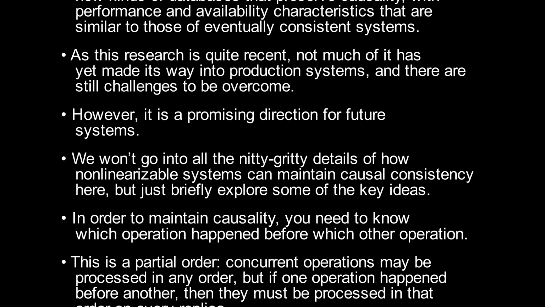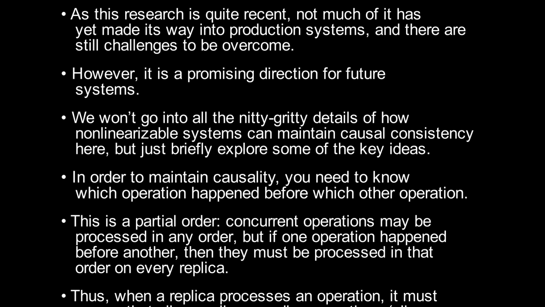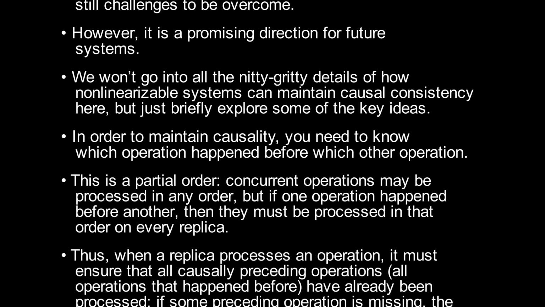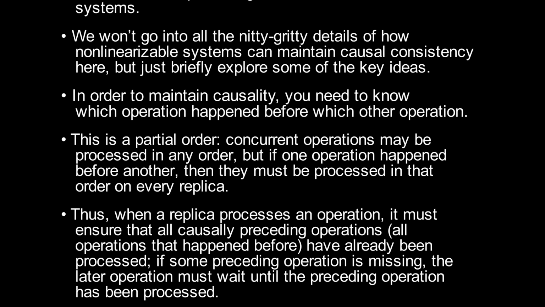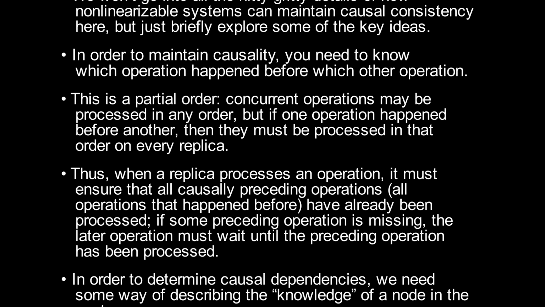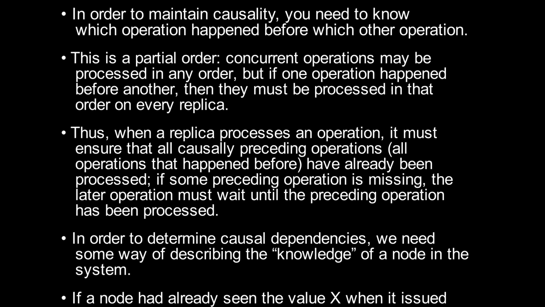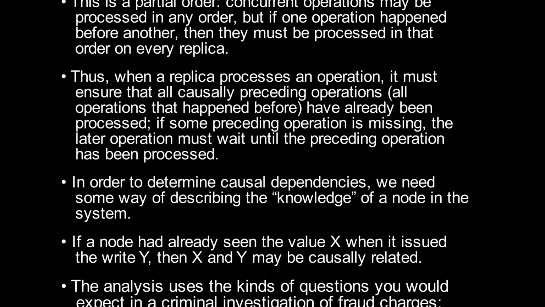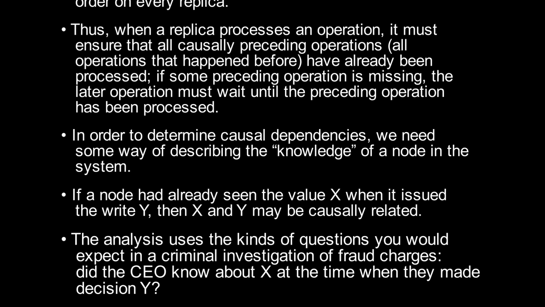In order to maintain causality, you need to know which operation happened before which other operation. This is a partial order. Concurrent operations may be processed in any order, but if one operation happened before another, then they must be processed in that order on every replica. Thus, when a replica processes an operation, it must ensure that all causally preceding operations, all operations that happened before, have already been processed. If some preceding operation is missing, the later operation must wait until the preceding operation has been processed. In order to determine causal dependencies, we need some way of describing the knowledge of a node in the system. If a node had already seen the value x when it issued the write y, then x and y may be causally related.